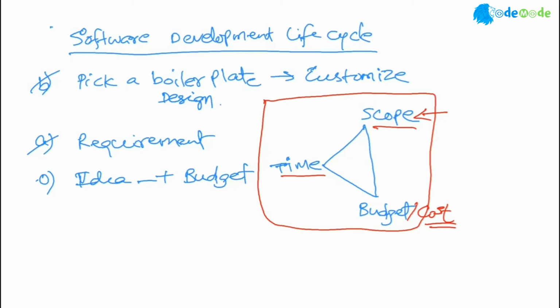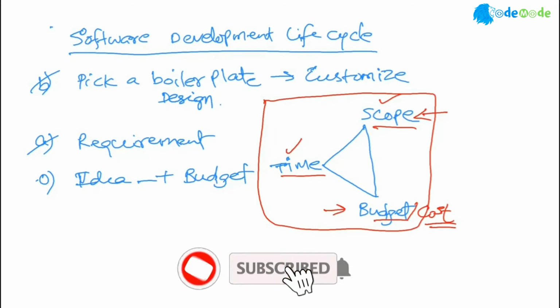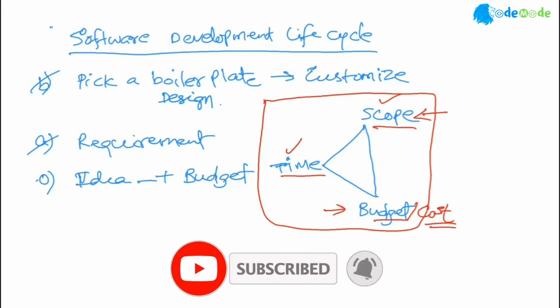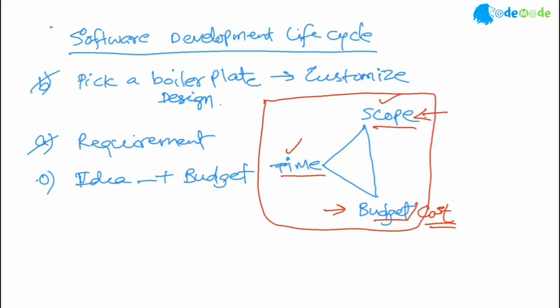If you want to add 1 more bedroom, then you have to increase time, if you keep the budget fixed. So if you fix any one factor, the other 2 factors will change. Suppose you fix your budget, then you have to either spend more time or cut down on your scope. Suppose you increase your scope, then either time has to be more, or more people have to be added.